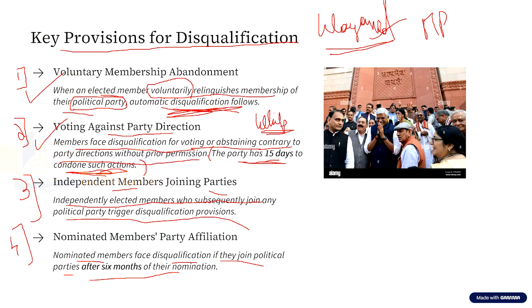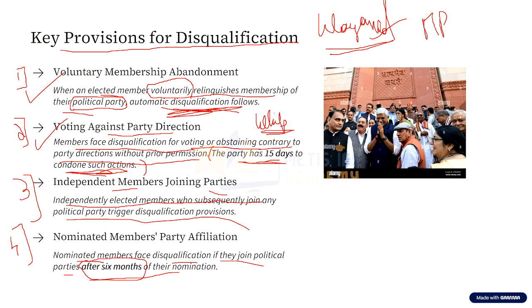So I hope you have understood these four important provisions with respect to anti-defection law. The first one is if the elected member voluntarily gives up the membership of his or her political party. The second is if the elected member votes or abstains from voting contrary to the direction given by the party without permission. The third one is if an independent member joins a political party. The fourth one is if a nominated member joins a political party after 6 months of their nomination. So this after 6 months is very important. Okay, so these are the provisions when anti-defection law can be applied.